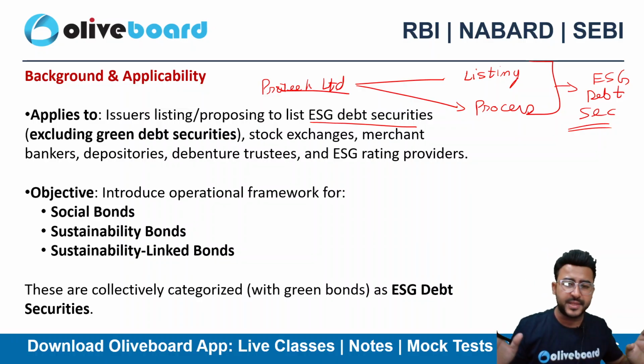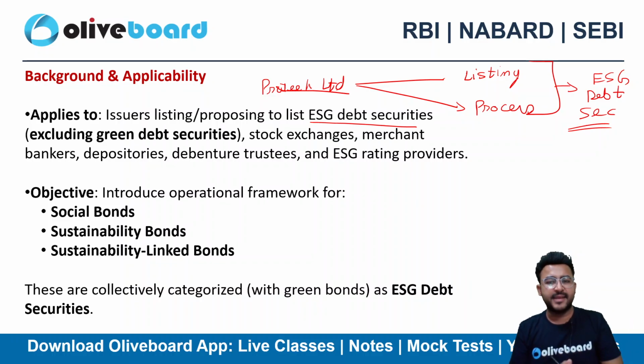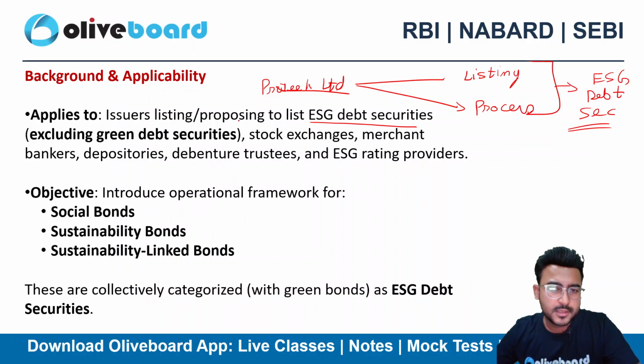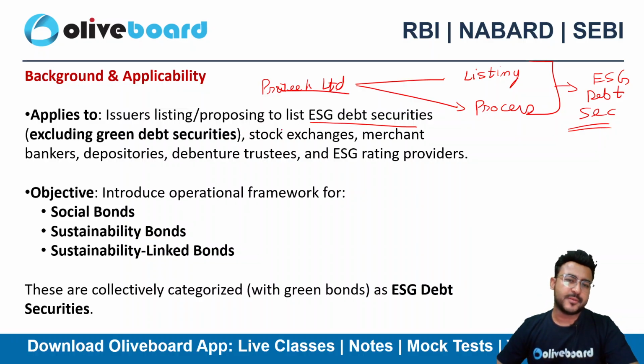There are so many companies nowadays who are listing or in the process of listing their ESG debt securities, right?